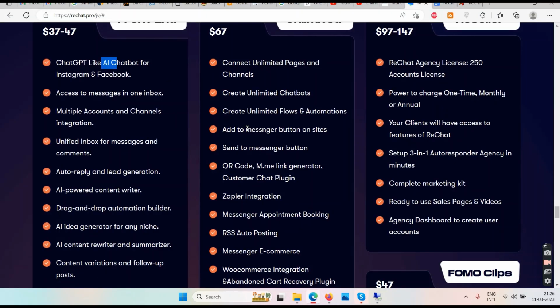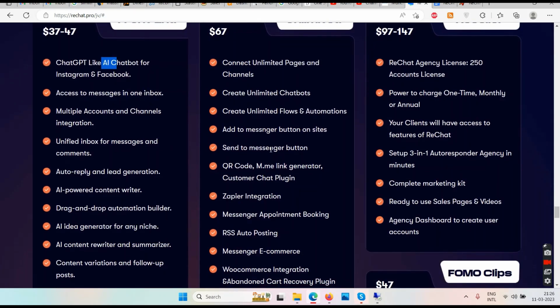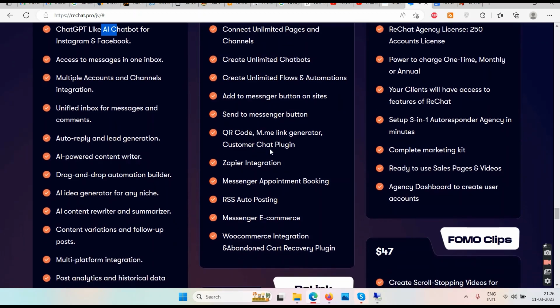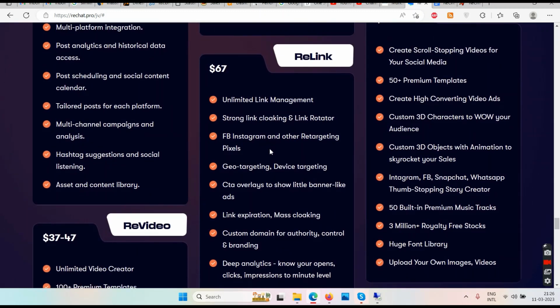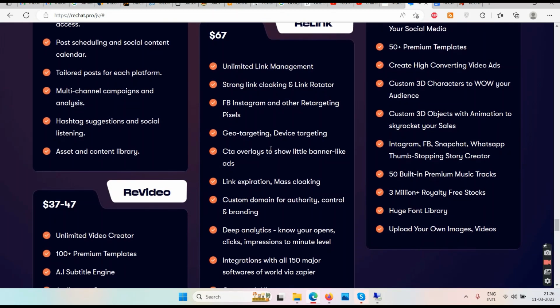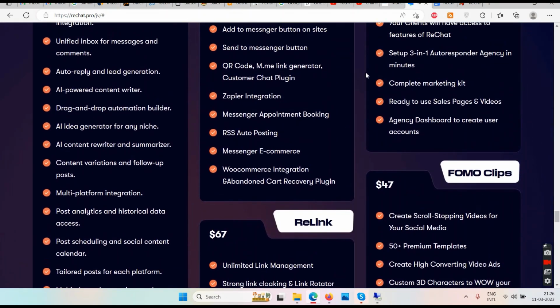Okay, now let's talk about the OTOs. I am not interested in any of these OTOs. What you have to do is pause the video here, read out all these features, check the pricing at the top, and then decide which ones you need, which ones you don't. I'm scrolling through, and yeah, I'm not interested in any of the OTOs. So you pause the video and read everything. That's all. We're done. Okay, so these were the OTOs.